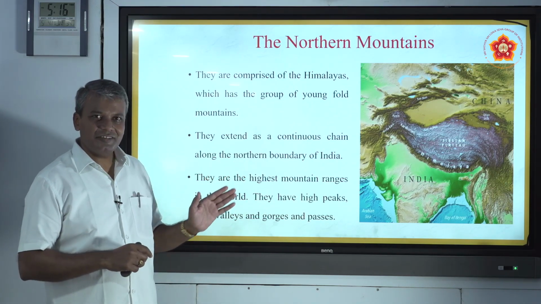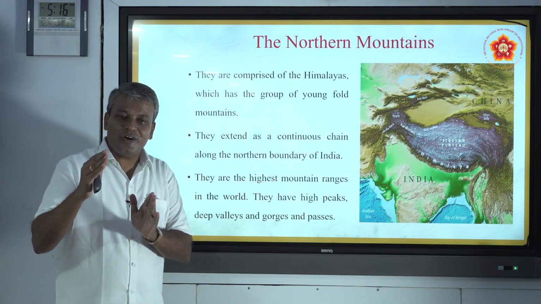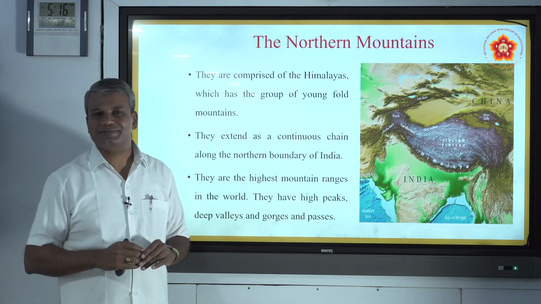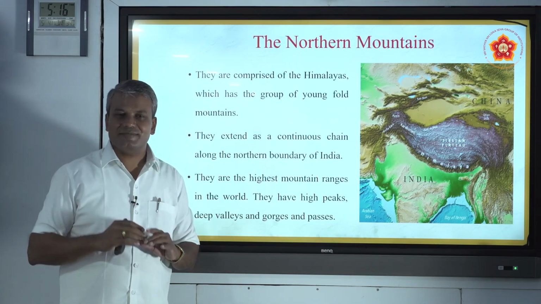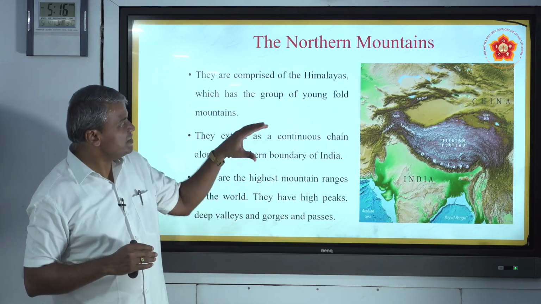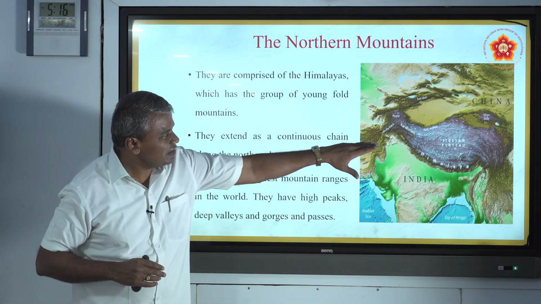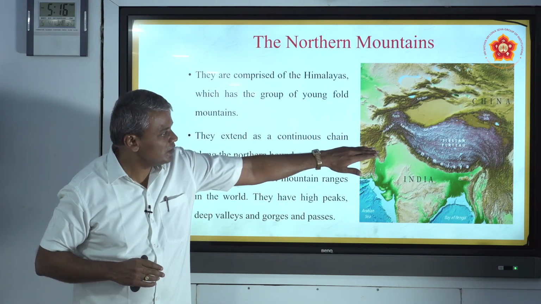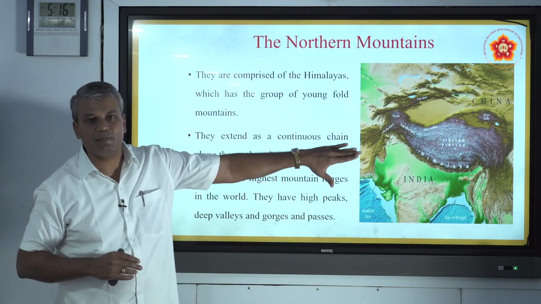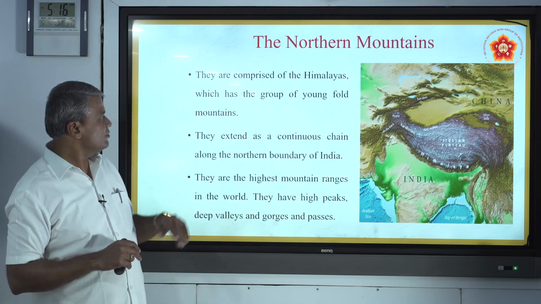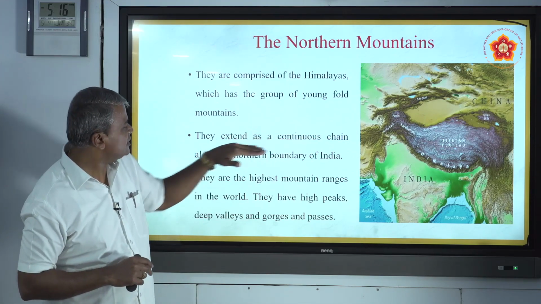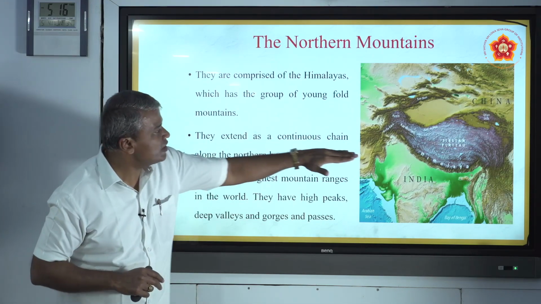If you look at the northeastern side or northern side of India, there we can see this mountain. You can just observe this physical map of India. You can easily understand that it extends as a continuous chain along the northern boundary of India.